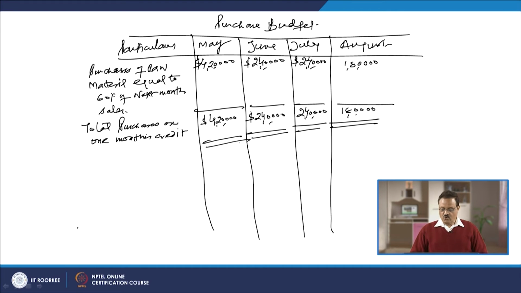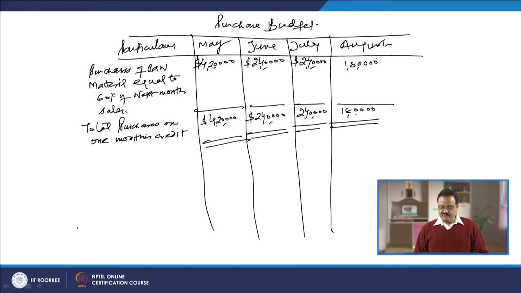We have already prepared the schedule, and it is over with us, so we do not have to worry about anything. We know how much we are going to purchase over these different months. It's clear now. 420,000 worth of dollars we are going to purchase in May. June is $240,000.